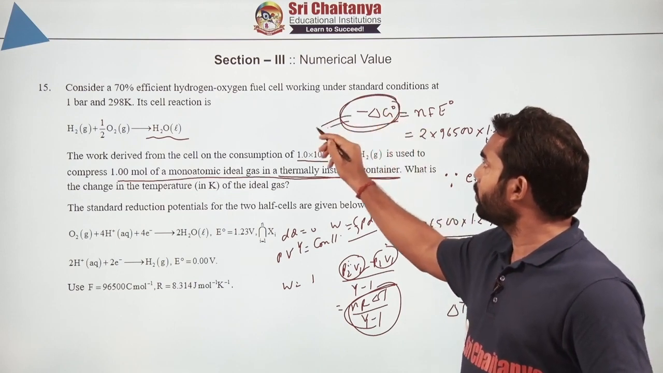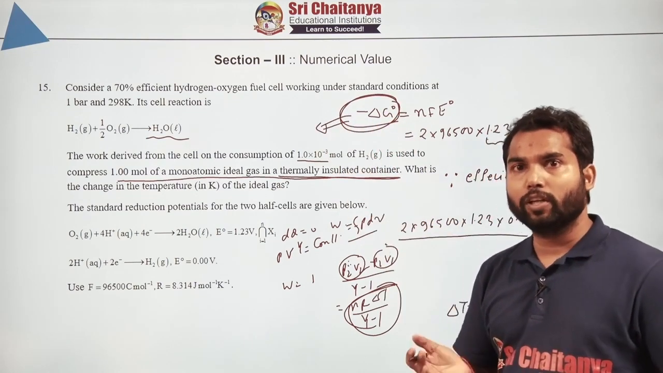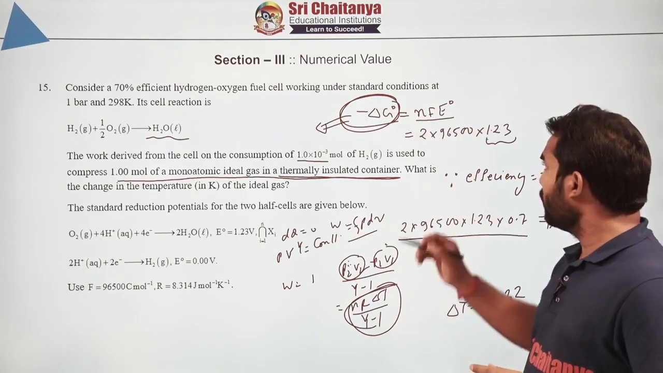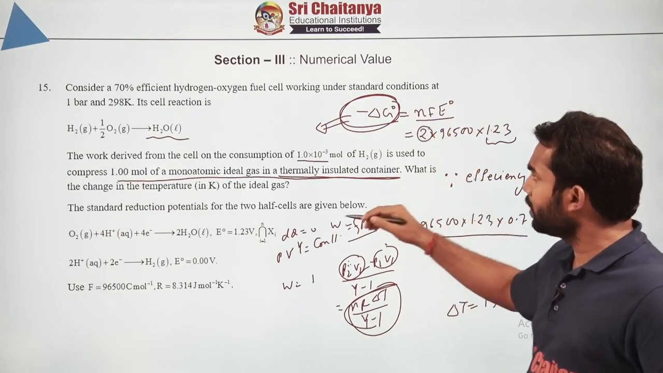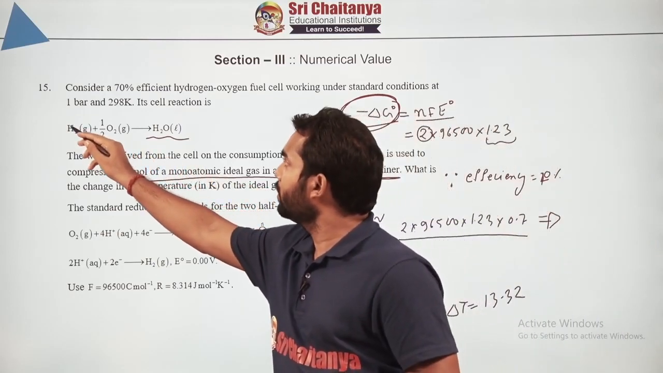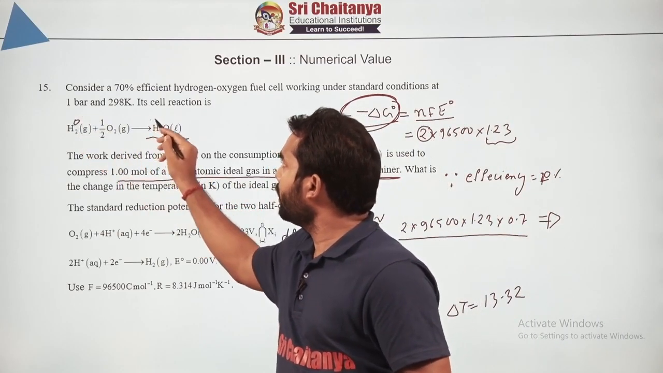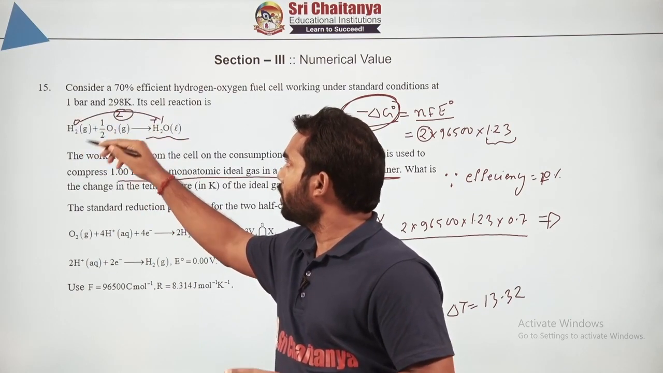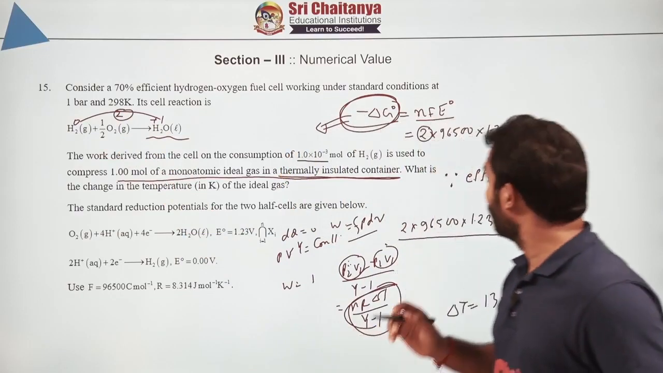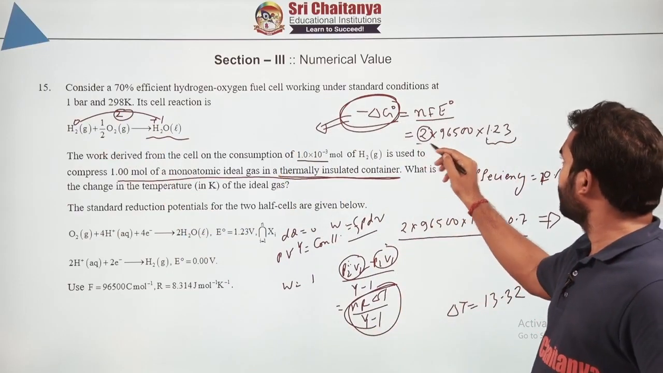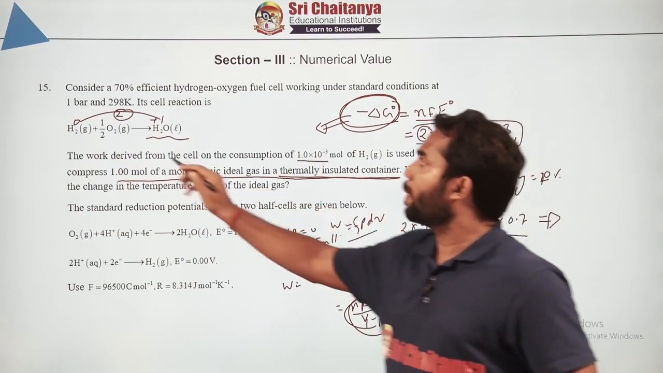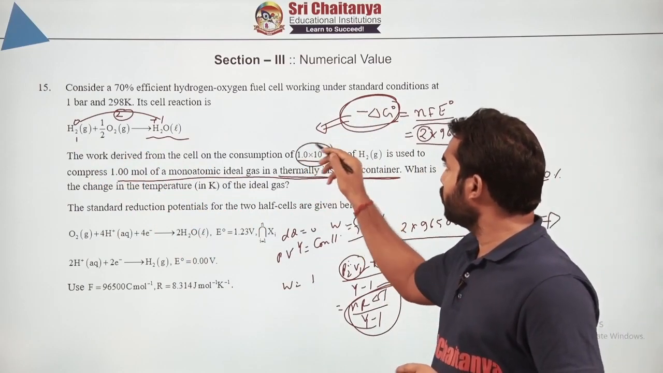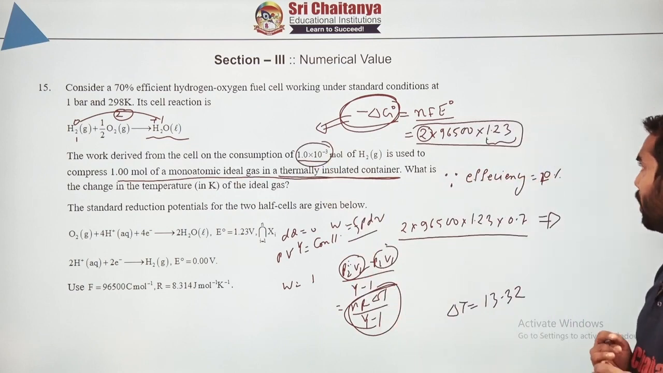This is the maximum possible energy that can be utilized for doing work, and that will be equal to what? Minus nFE naught. Now if you calculate it, what is n? n means the number of electrons transferred in this case. So here it is 0, here it is plus 1. So the total number of electrons transferred is 2 per mole. So this much energy will be transferred if 1 mole of hydrogen is given to you. But how many moles of hydrogen are consumed? That is 1 into 10 to the power minus 3.